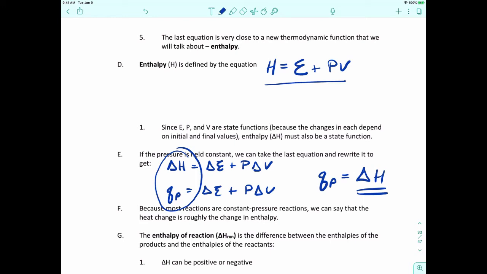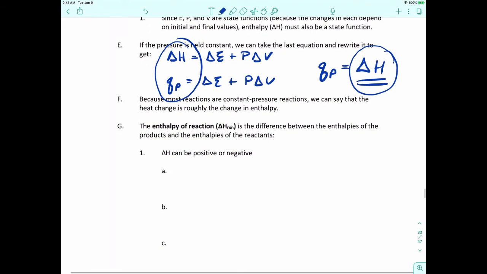And so for heat at constant pressure, when we hold pressure constant, we talk about the change in enthalpy instead of the change in internal energy. Enthalpy is a much more widely used term than delta E. So we talk about delta H instead of delta E. The enthalpy of a reaction is the difference between the enthalpies of the products and the enthalpies of the reactants, or saying this, the change in enthalpy for the reaction is equal to the enthalpies of the products minus the enthalpies of the reactants.